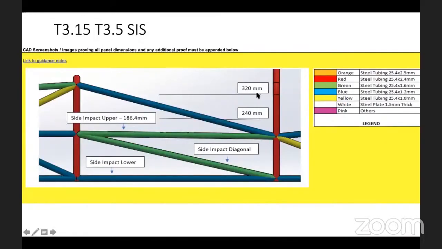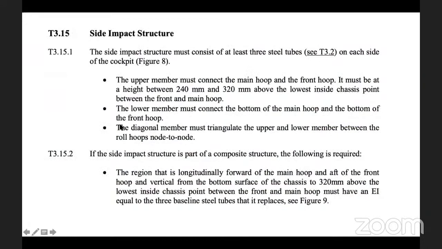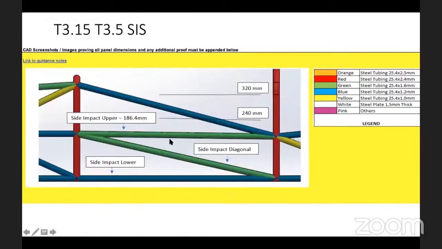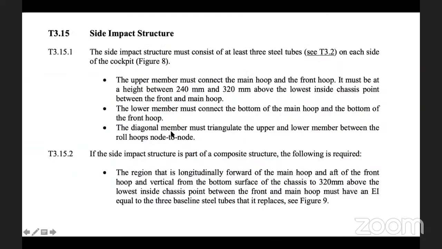The team has rightly identified the area where it has to lie, but still, if you see, he has given it here. So what does it mean? The rule is not clear, definitely, right? So you need to understand the rule, what is given, and then you need to place your naming structure accordingly. Going back to the rule again, the lower member must connect to the bottom.